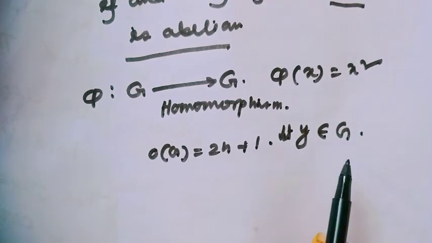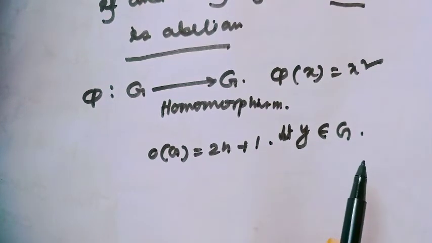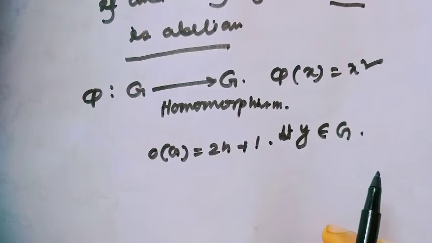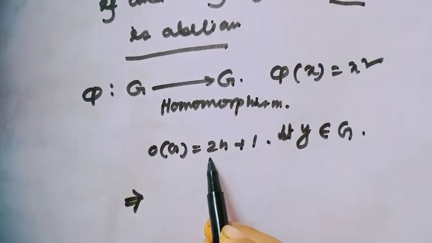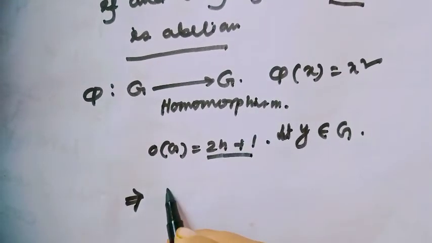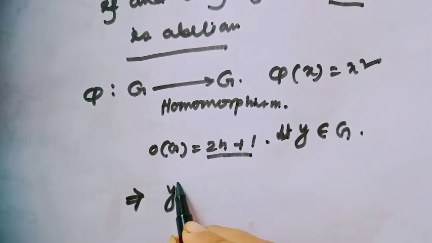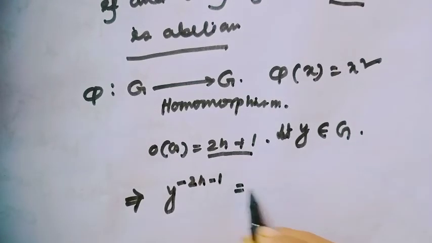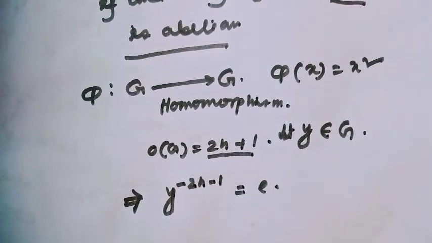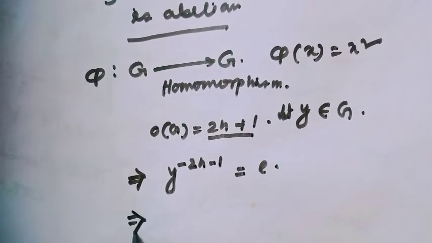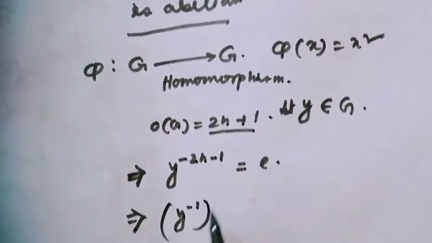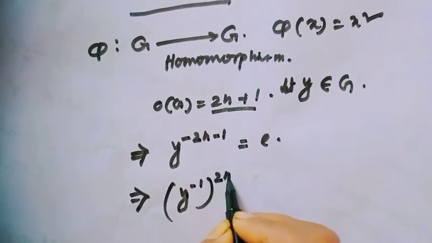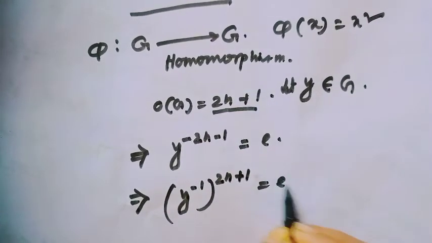we all know in a group every element has an inverse. Since the order of the group is 2n plus 1, that implies y to the power minus 2n minus 1 equal to identity. And from this line we can write it as y to the power minus 1, to the power 2n plus 1, equal to identity.